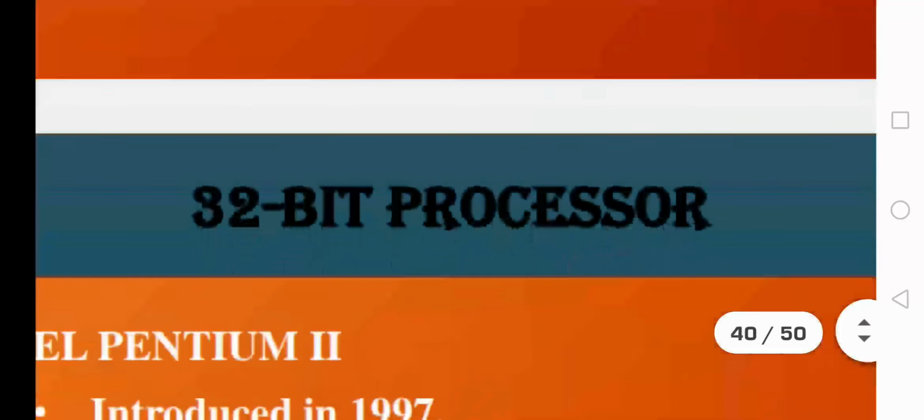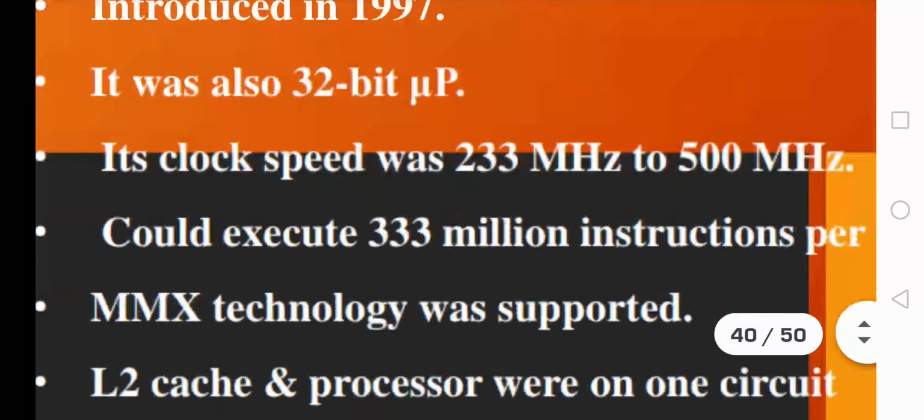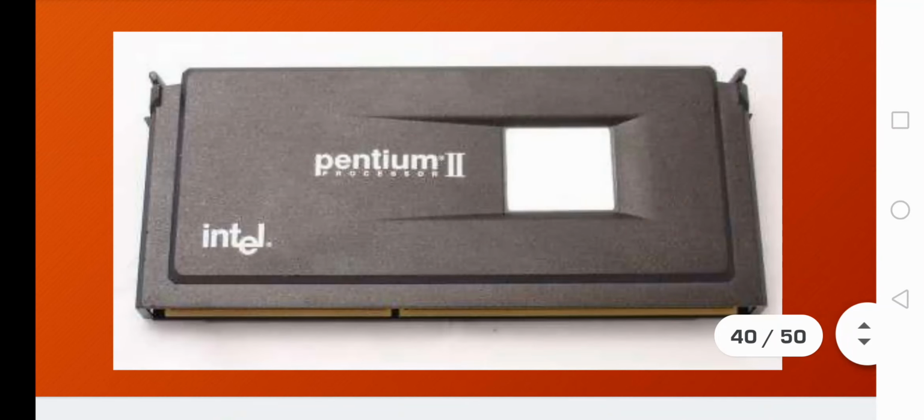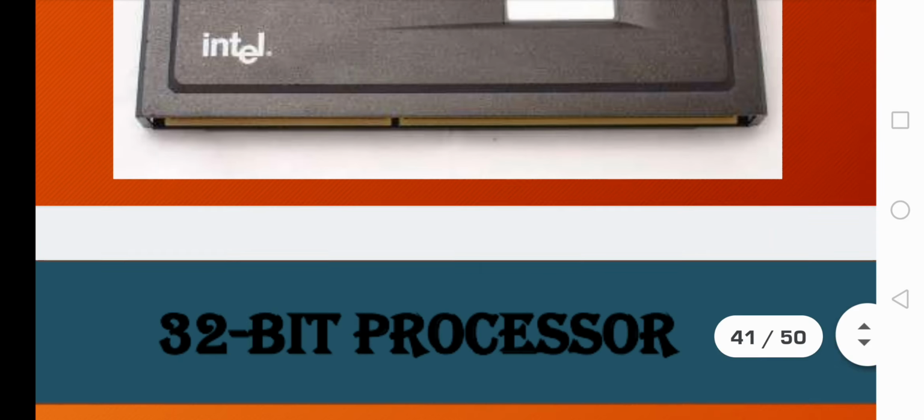But the thing is that when the Pentium 2 was invented, it had the L2 cache in one circuit itself, that is, in the circuit of the processor itself. Okay, so this is the actual image which shows a Pentium 2 processor.